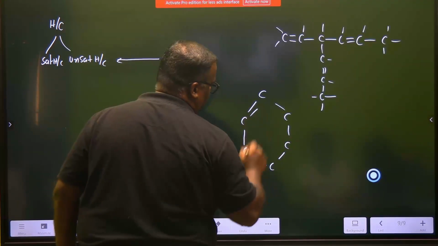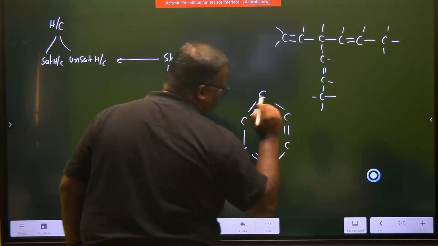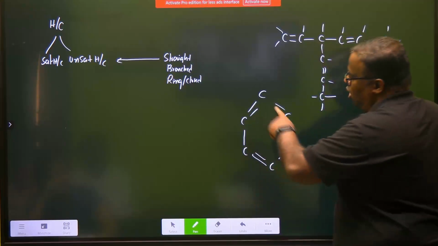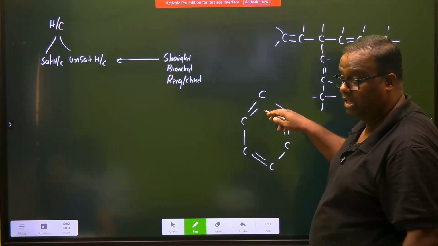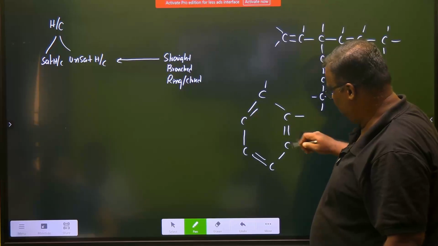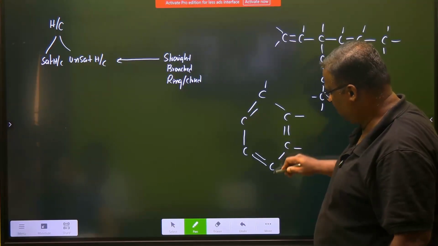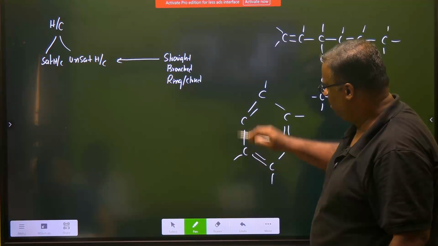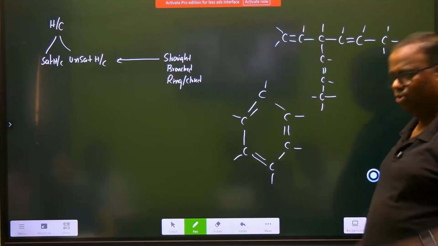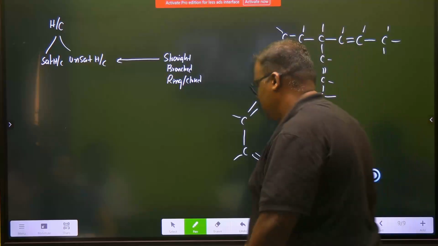Okay. This is very interesting. How many valencies satisfied? 3. 1 open. How many satisfied? 3. 1 open. This is a ring type of. Don't break your head. We will come back to all these things.